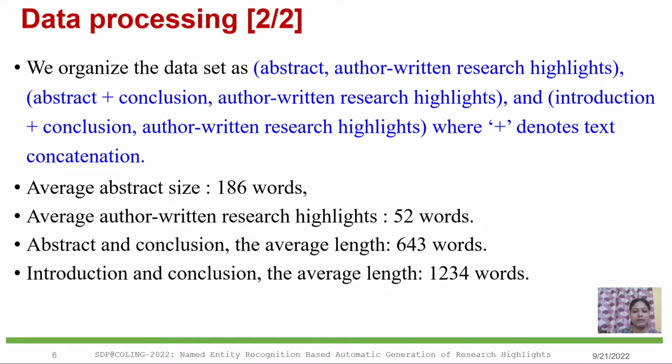In this dataset, the average abstract length is 186 tokens, while the average author-written highlights length is only 52 tokens. When you consider abstract and conclusion, the average length was 643 tokens. When you consider introduction and conclusion, the average length was 1234 tokens.